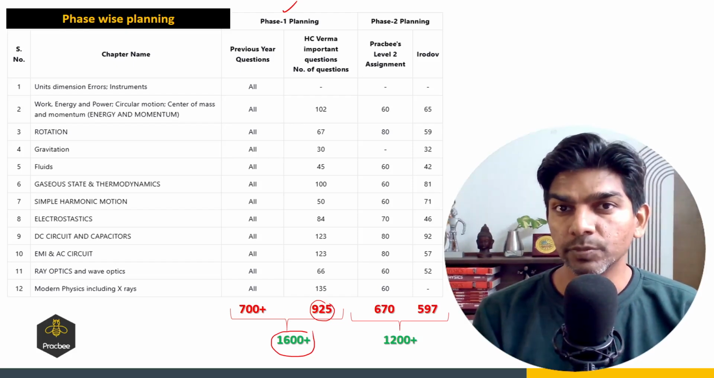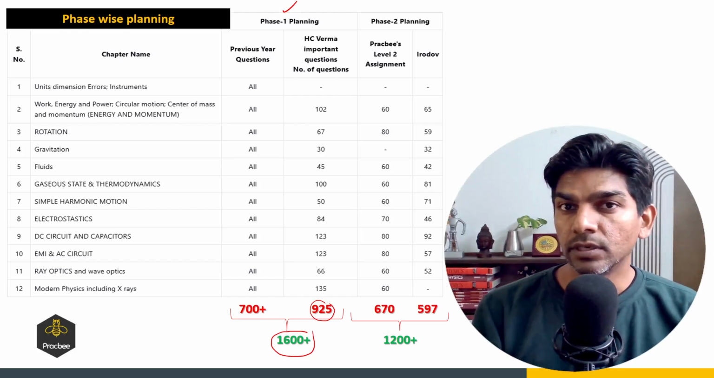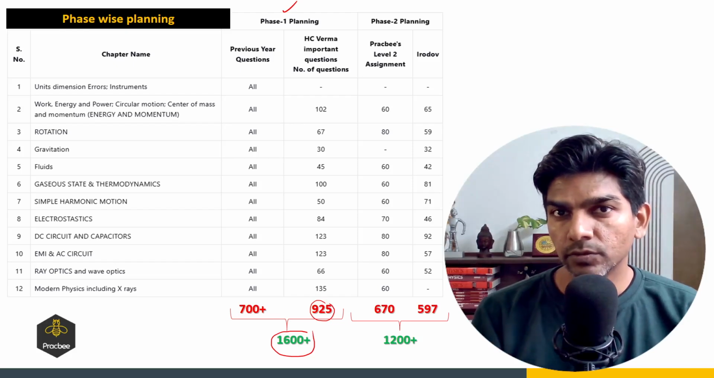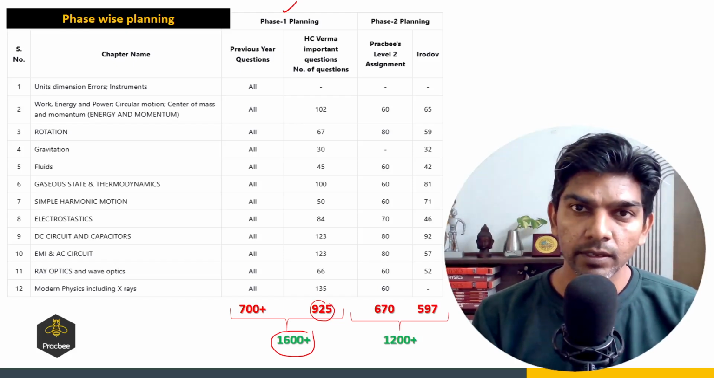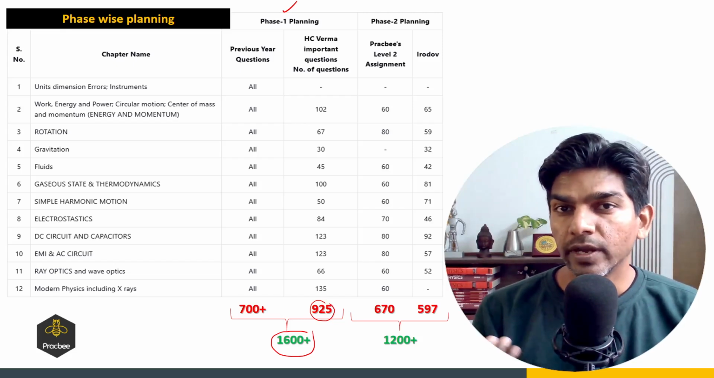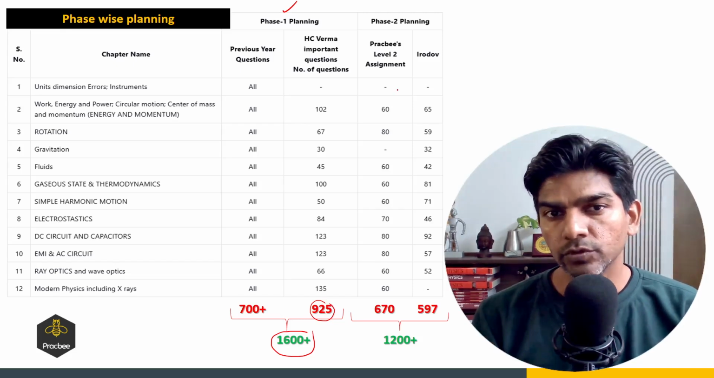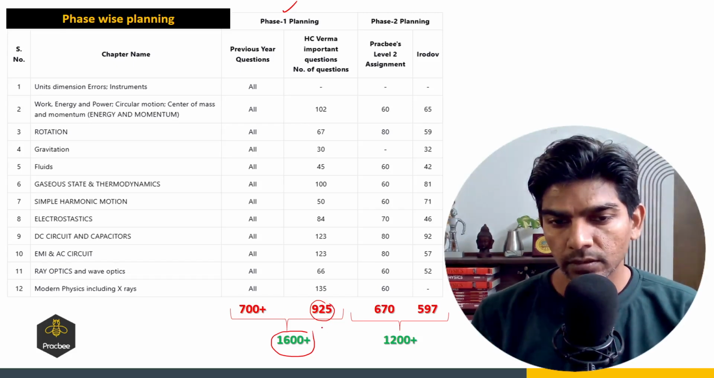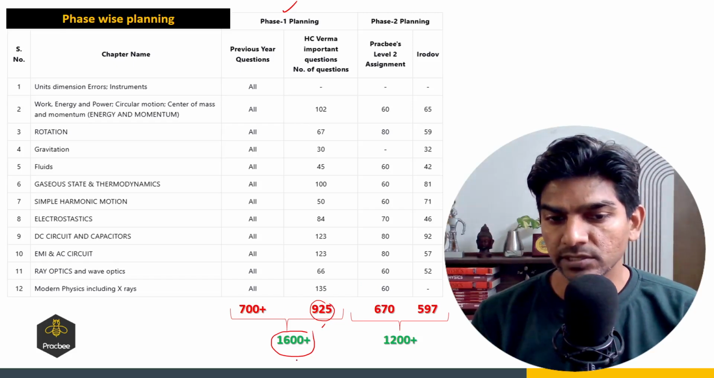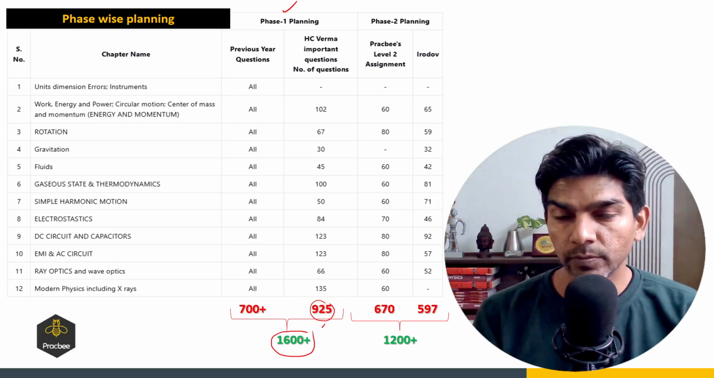I'm telling you with my experience. I've seen students who have done just the last 20 to 25 years PYQs, and they are able to get rank under 5000, right? But further, if you want to refine your preparation, you have to do important questions of HC Verma, which is around 925. So overall 1600 plus questions you have to do in the phase 1 planning.